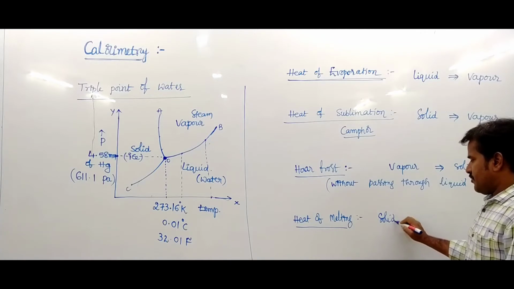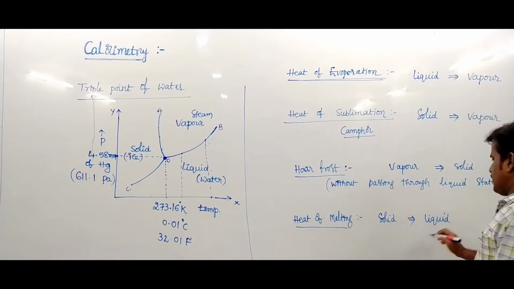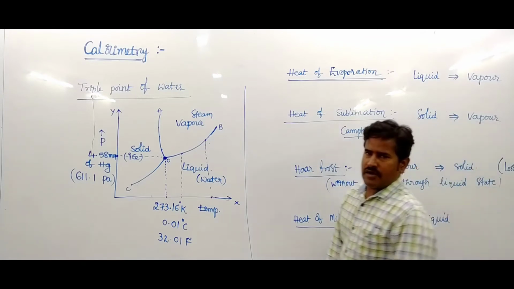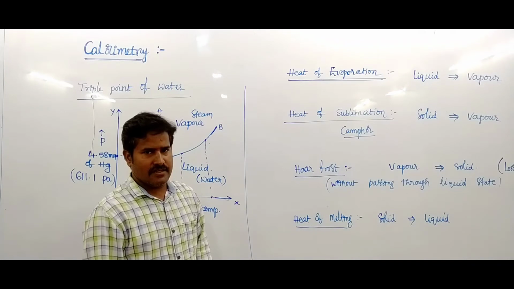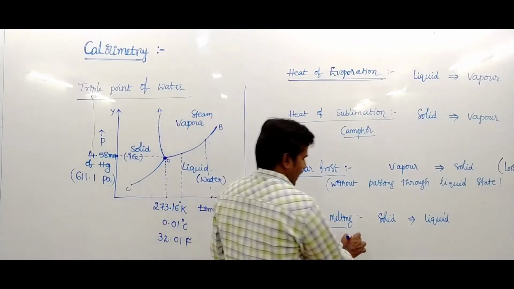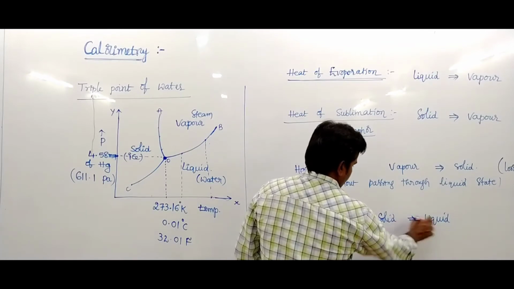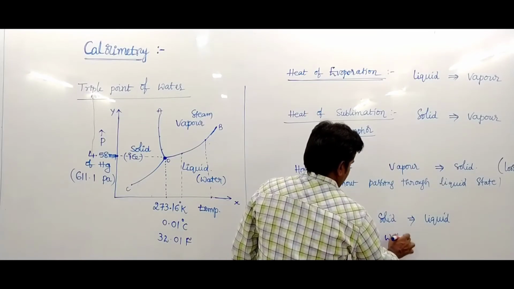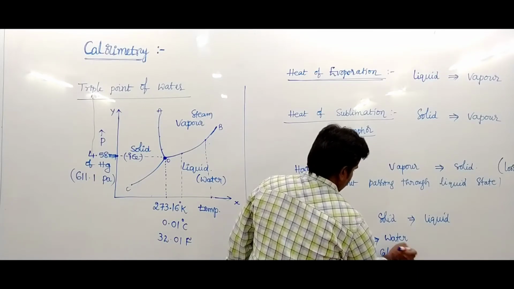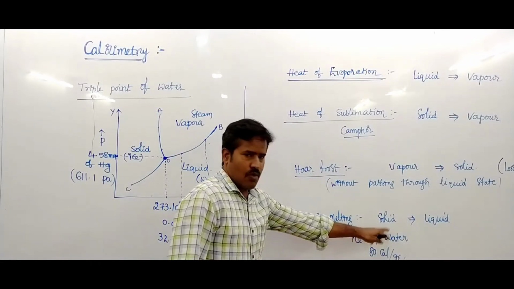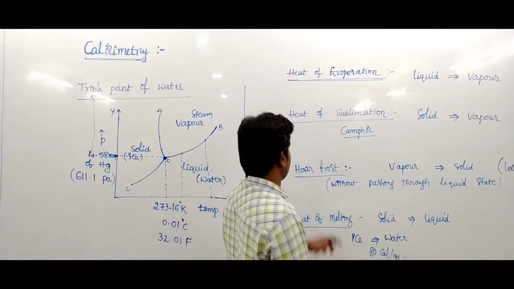Suppose ice is converted from solid form to water. In this condition, 80 calories per gram of water is required. Solid state to liquid state takes 80 calories per gram.